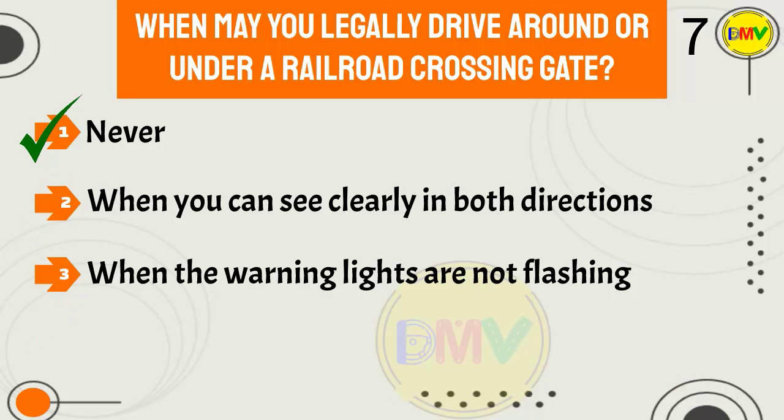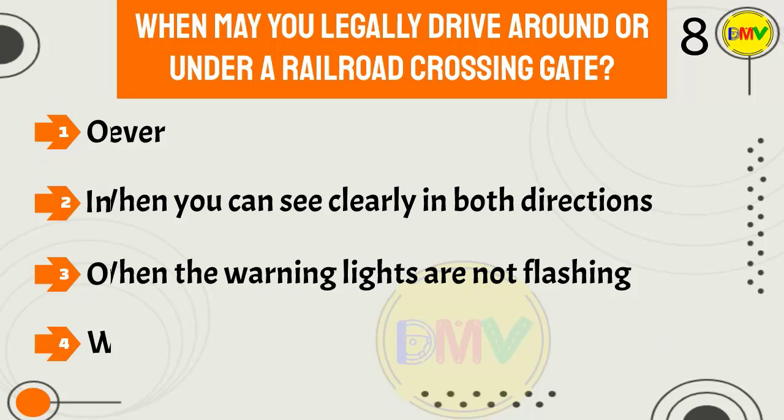The correct answer is 1. Do not go around or under any lowered gate at a railroad crossing. Once the gate is raised, do not proceed across the tracks until you can see clearly in both directions and are sure there are no trains coming.